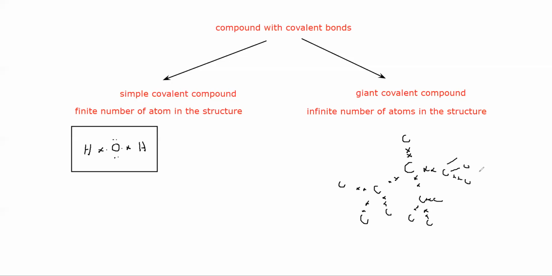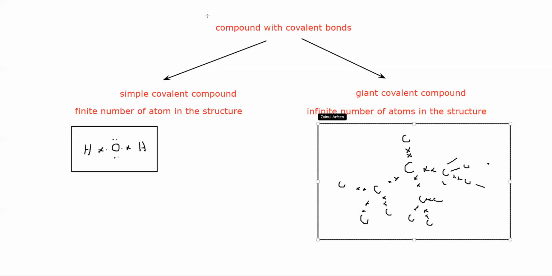Still this will continue. A lot of carbon atoms will be there. We cannot end at any point, so we just represent that it will continue, and we represent by lines at the end that it is continuing. So if it has an infinite number of atoms in the structure, there is a covalent bond, but infinite numbers of bonds in the structure, we call that a giant covalent compound.